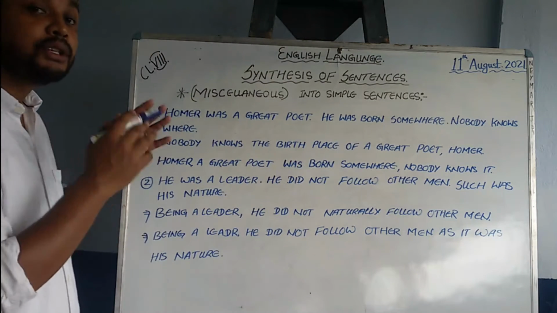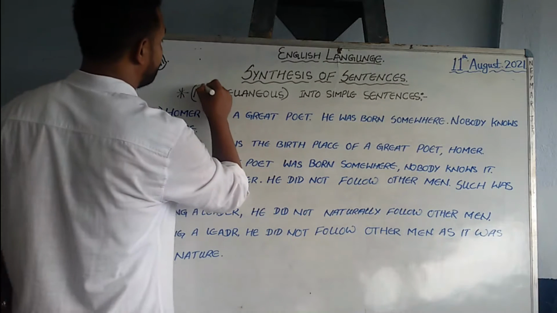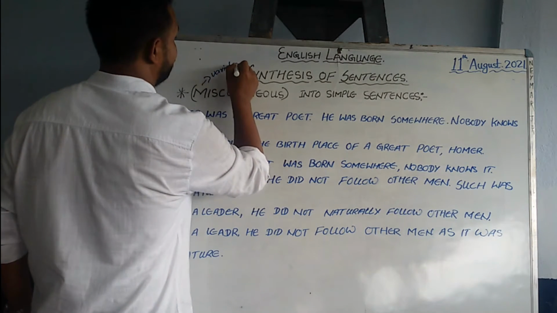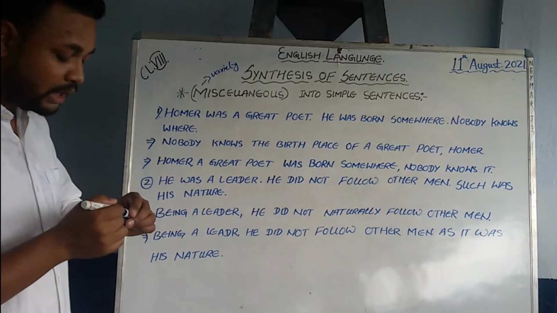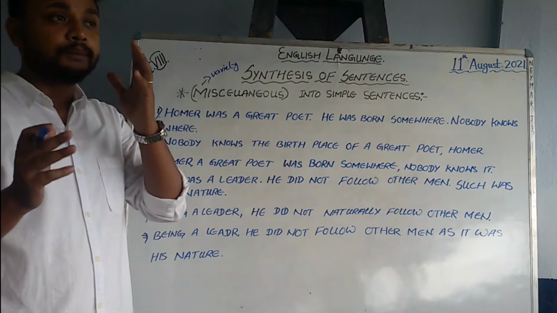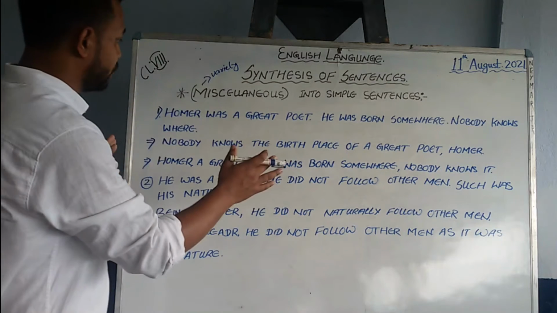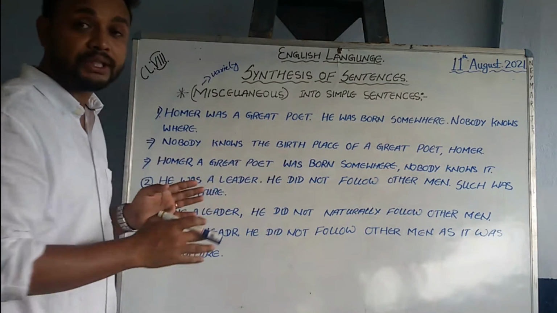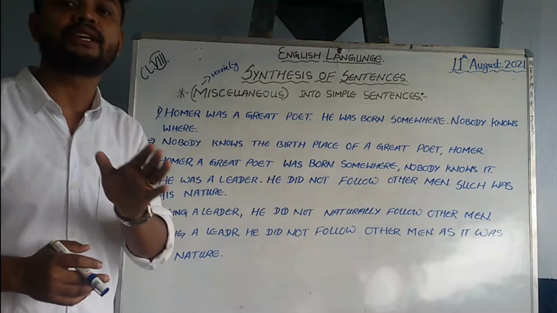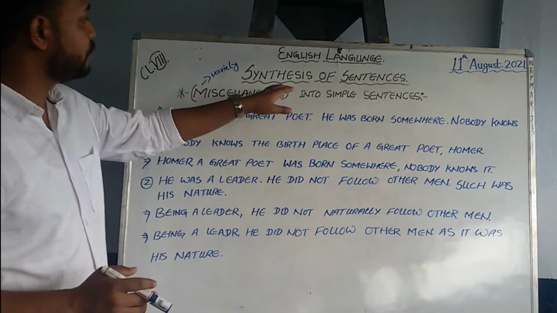Miscellaneous means a variety of things, whatever we have done till now. This exercise is actually to test whether you have learned all those basic formats of synthesis of sentences.